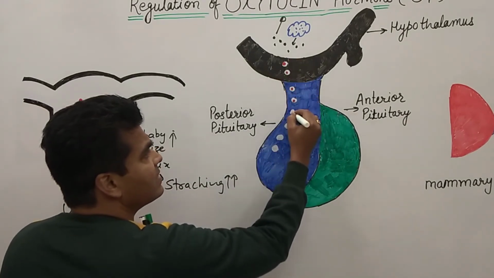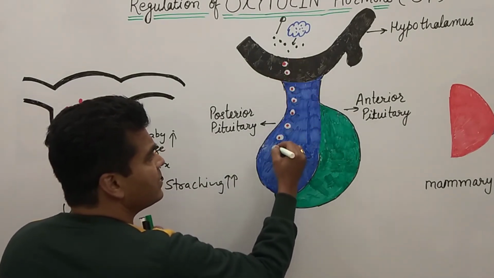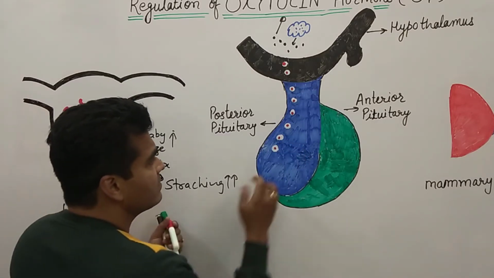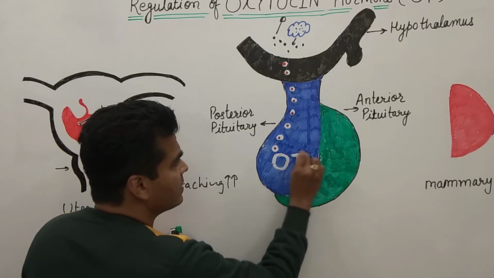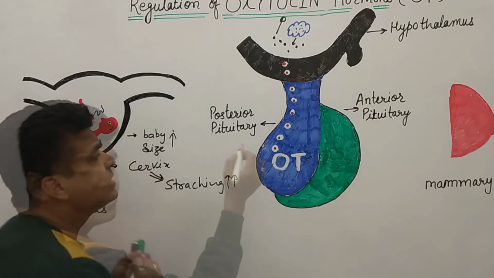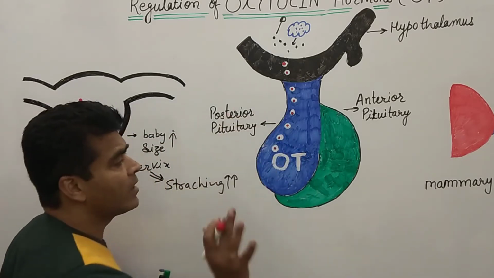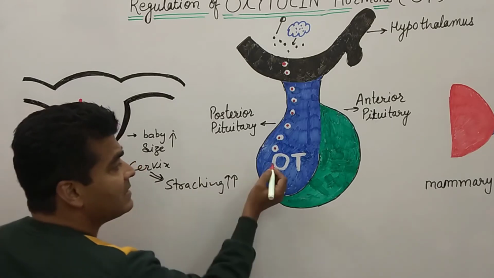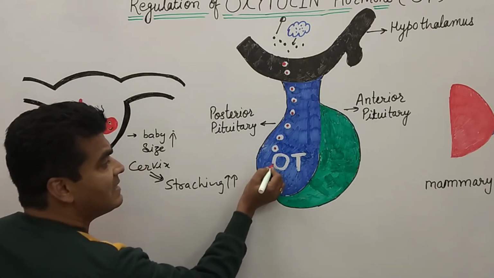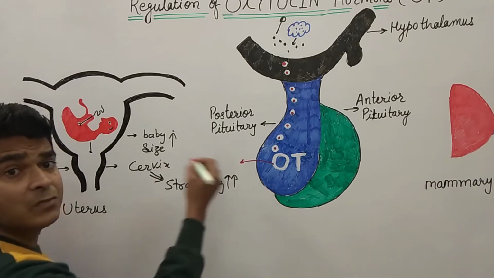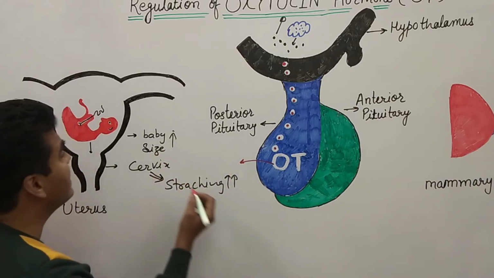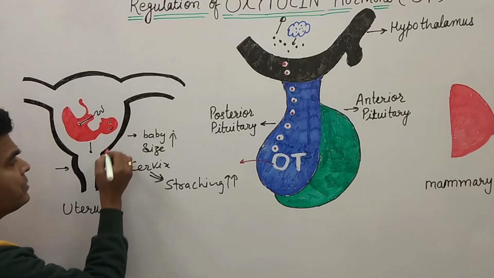Here this is our OT, the short form of oxytocin. Now this oxytocin is released from here and reaches the uterus area through blood circulation.